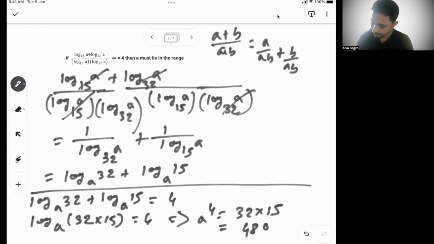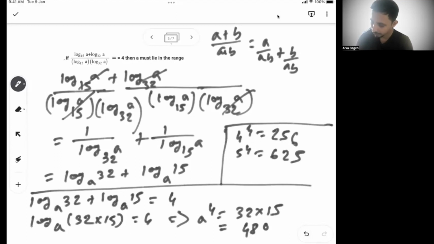Now, if a has to be an integer, a must lie between what? So I know 4 to the power 4 is 256 and 5 to the power 4 is 625. So can I say a lies between 4 and 5? This is your answer. So a lies between 4 and 5, and obviously a is not an integer, but a lies between 4 and 5. You will get 3, 4 options typically, and this will be one of the options.